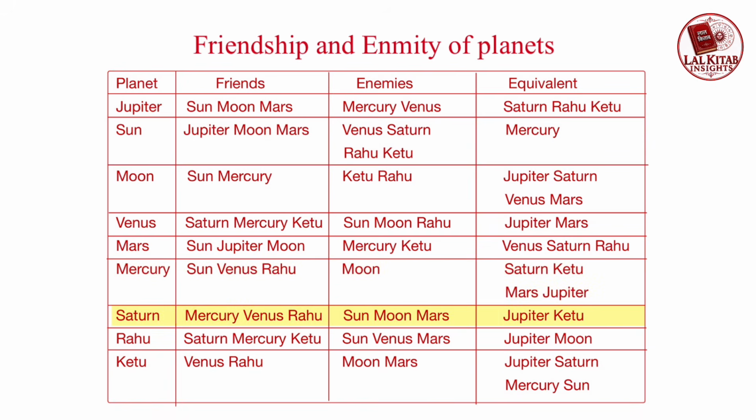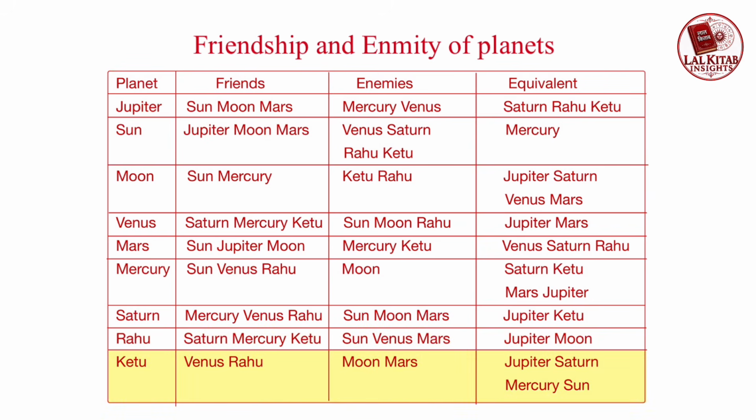Mercury, Venus, Rahu are friends of Saturn. Sun, Moon, Mars are enemies of Saturn. Jupiter, Ketu are equivalent. Saturn, Mercury, Ketu are friends of Rahu. Sun, Venus, Mars are enemies of Rahu, whereas Jupiter, Moon are equivalent.